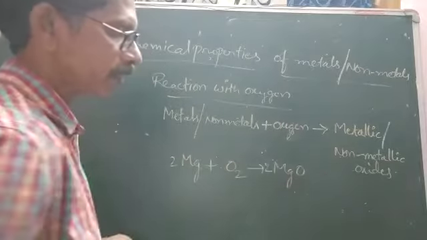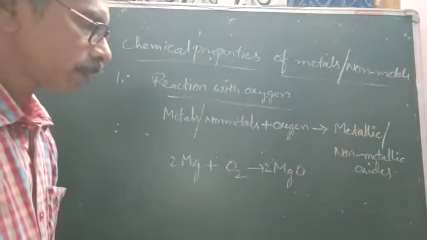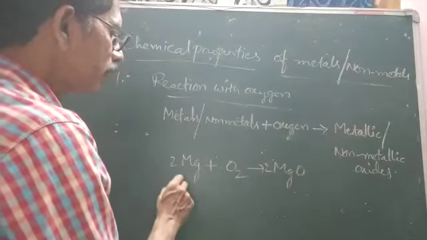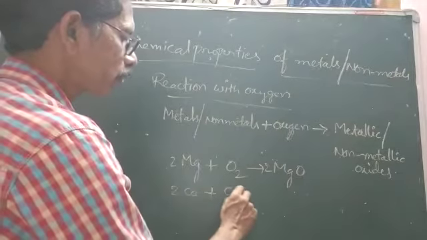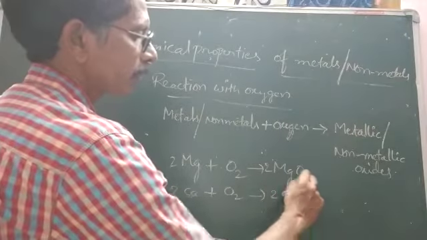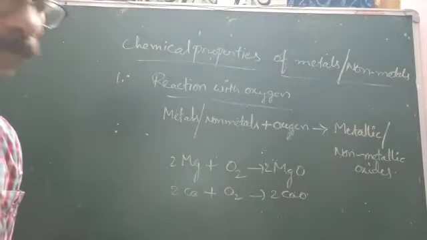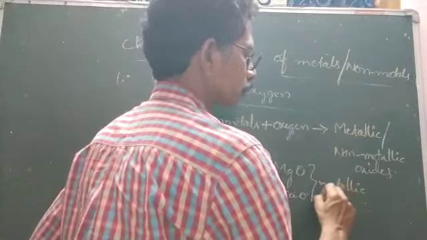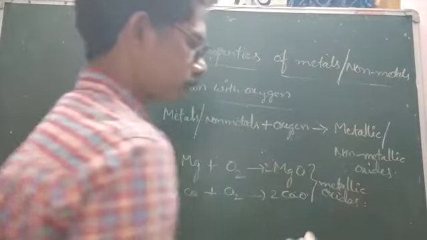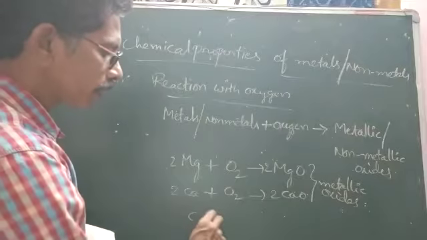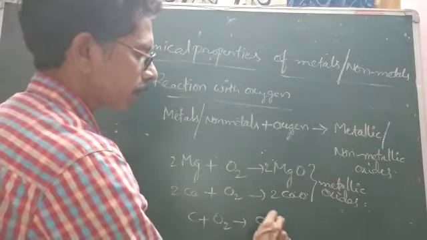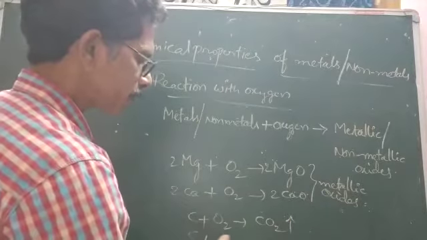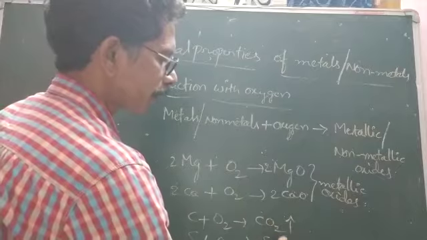So this is the balanced chemical equation. This one is magnesium oxide, a metallic oxide. Next, calcium combines with oxygen to form calcium oxide, CaO. So these are metallic oxides. Carbon burns with oxygen to form carbon dioxide gas, and sulfur burns with oxygen to form sulfur dioxide.